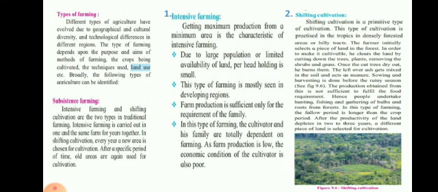So intensive farming is a small piece of land which can fulfill only the requirement of the family. On a very small scale it is done. Shift cultivation again can't fulfill the requirement, so they depend on other things like hunting, fishing or food gathering, as well as the cultivation is shifted. They choose different areas. It is a type of primitive cultivation. Both of these come under subsistence farming. Now let us see commercial farming.